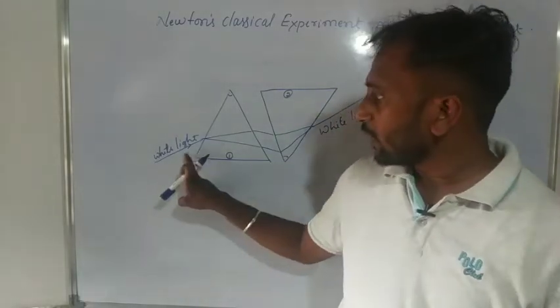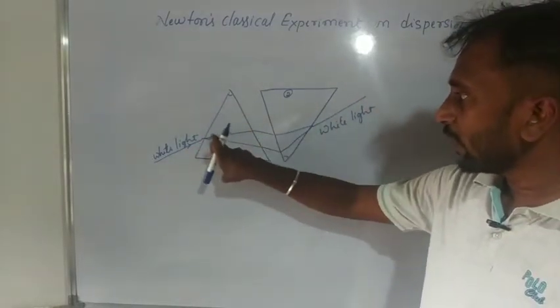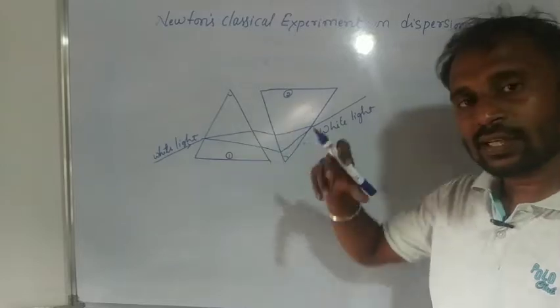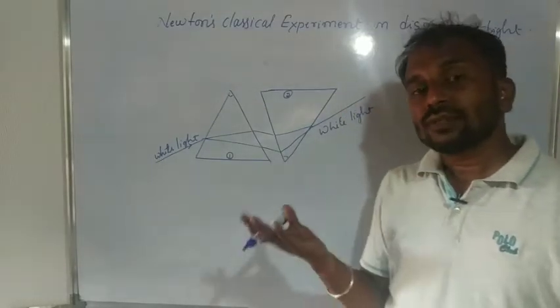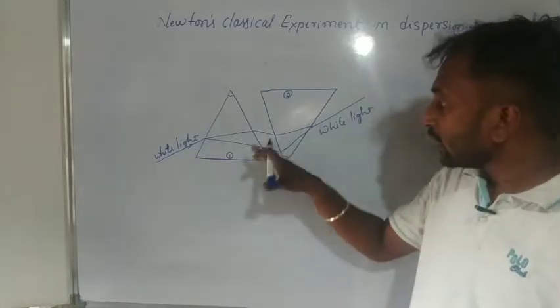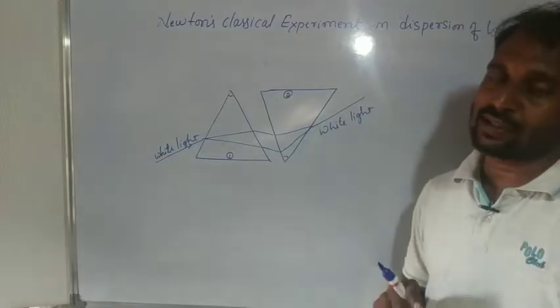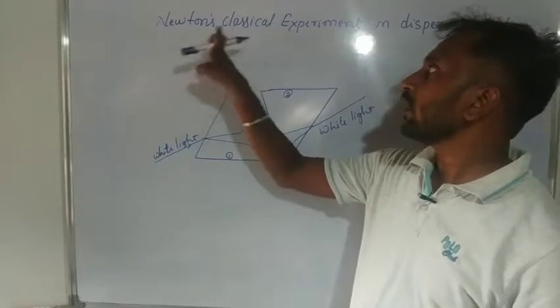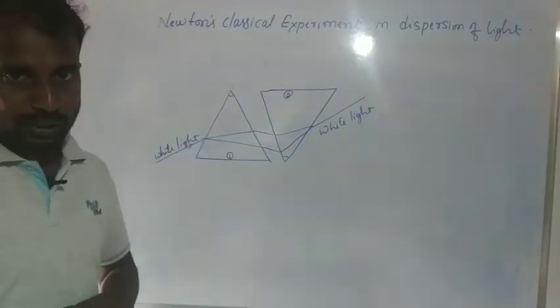Finally we get white light. White light enters the prism, then we get 7 constituent colors; it is split into 7 colors. These 7 colors enter the second prism, then what happens? They recombine to form white light. So this is Newton's classical experiment on dispersion.